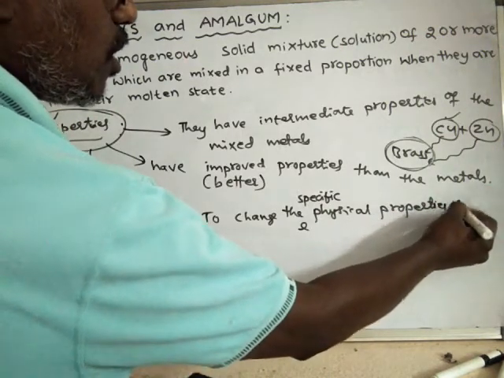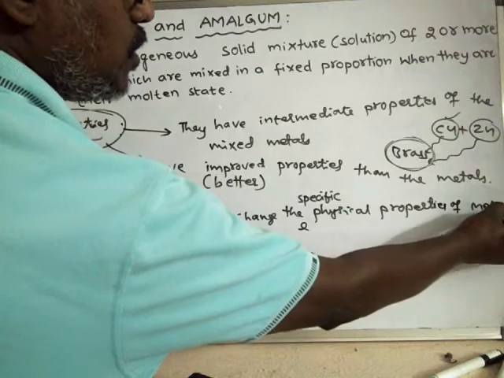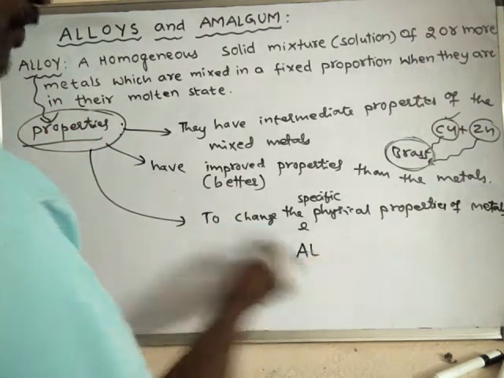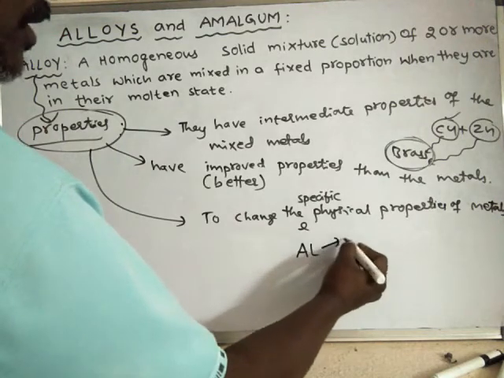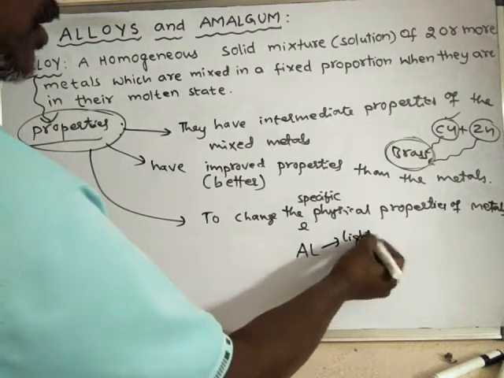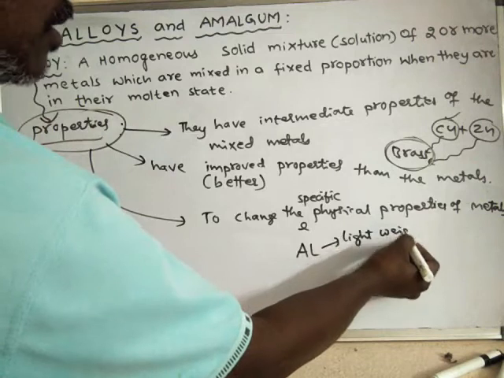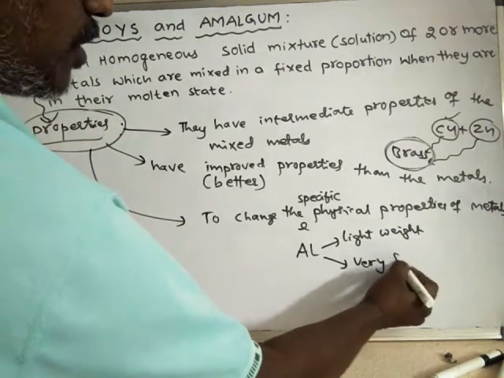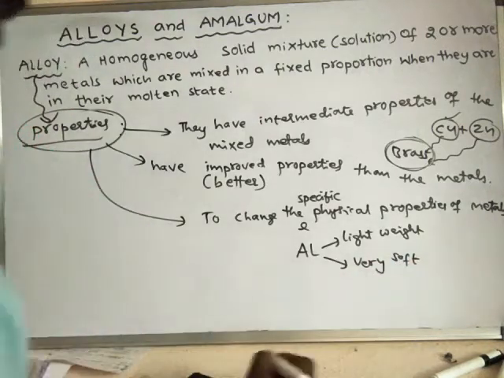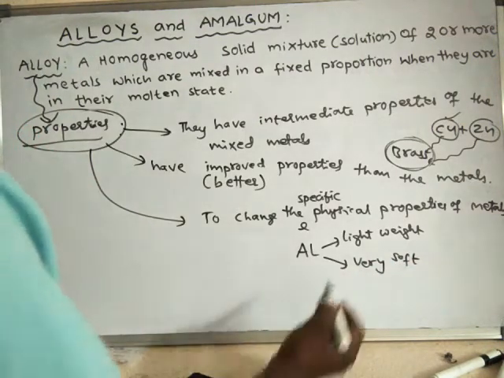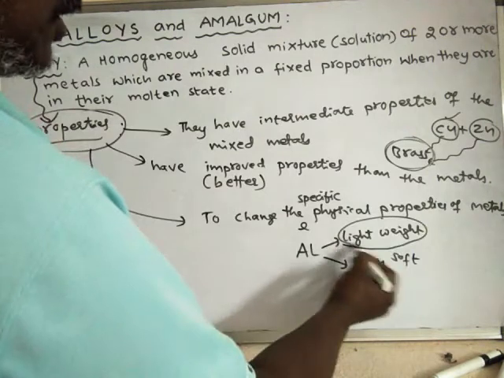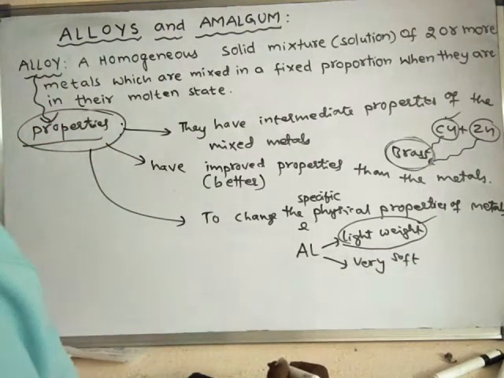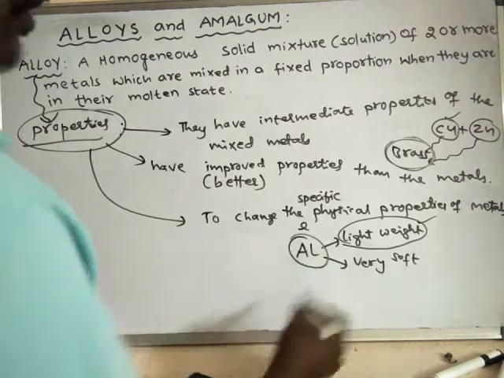For example, if you take the metal aluminium, it is light in weight. It is a lightweight metal, but it is very soft, or fairly soft. Being lightweight is a good thing for us, but it is very soft.